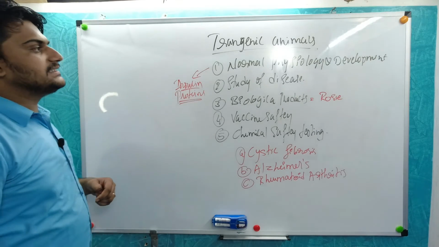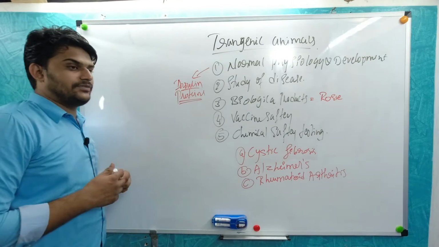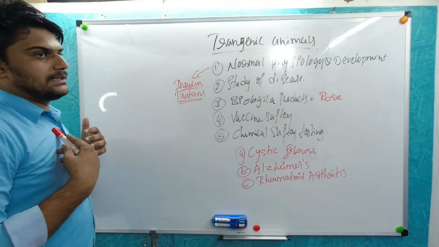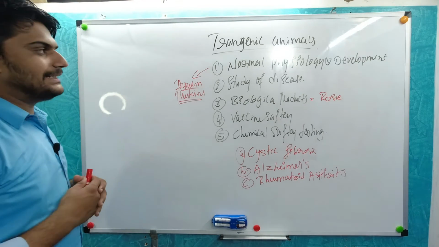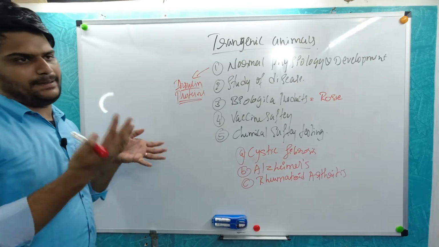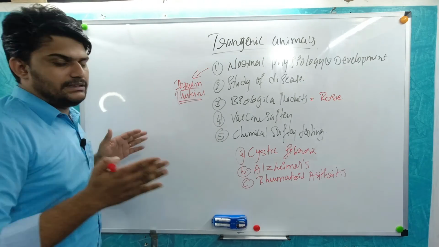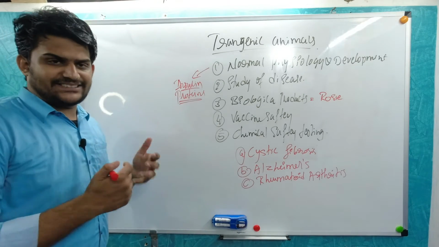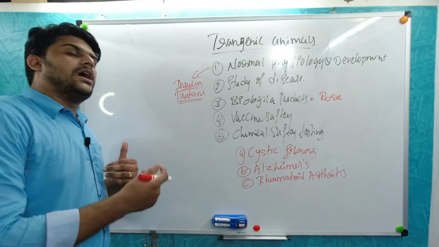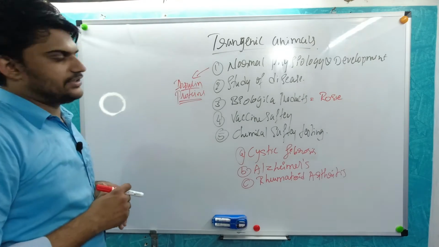For that reason, transgenic animals are used for the production of different kinds of enzymes, proteins, and some of the lipids. These will be produced by different types of transgenic organisms, mainly bacteria, microorganisms, and most probably lab rats. Some vaccines will be produced, and some of the hormones will be produced. So that is through the transgenic animals.